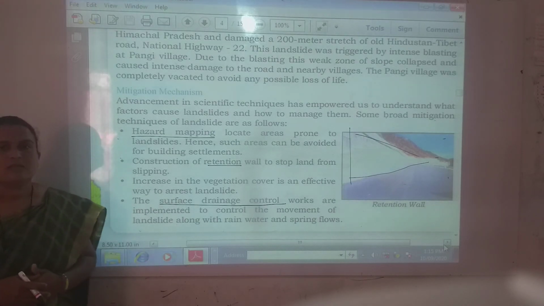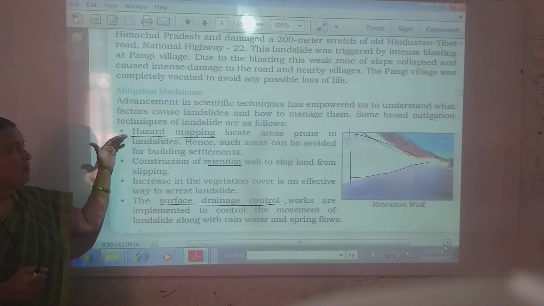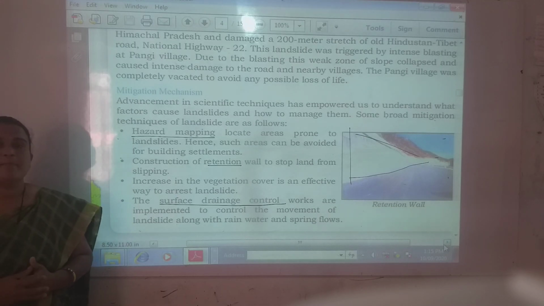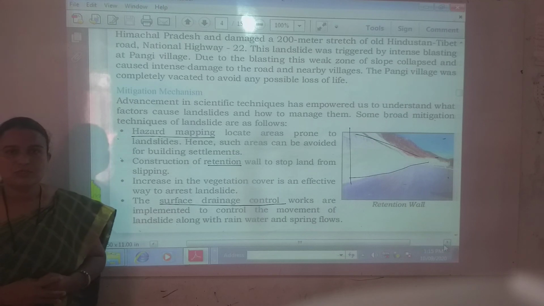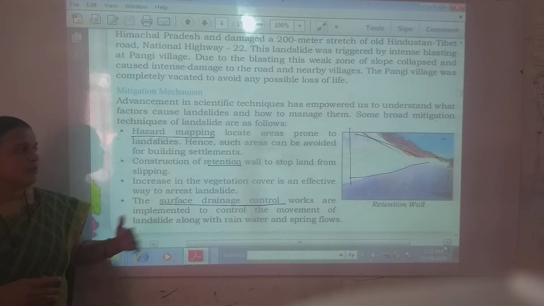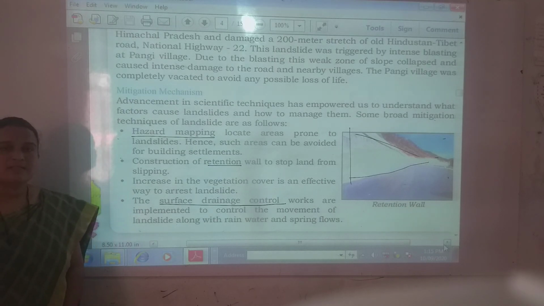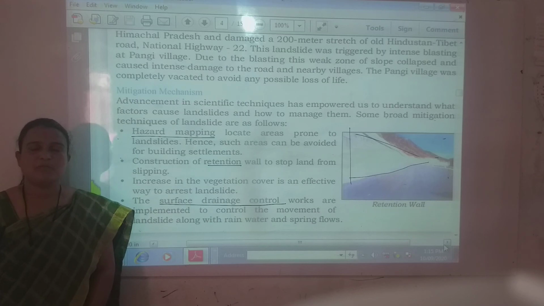So these are the ways to prevent landslides. These are the important mitigation mechanisms. Hence, with the help of these measures, people in landslide areas can save their lives.